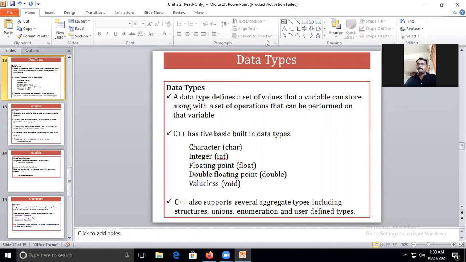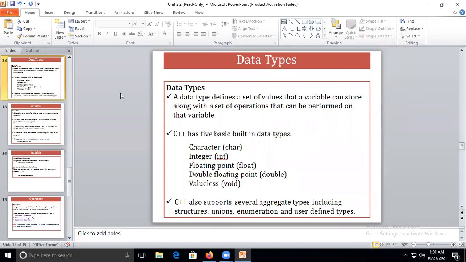Data type. If you go through this definition, when you are implementing a program, if you check your keyboard, there are some numbers and some characters.